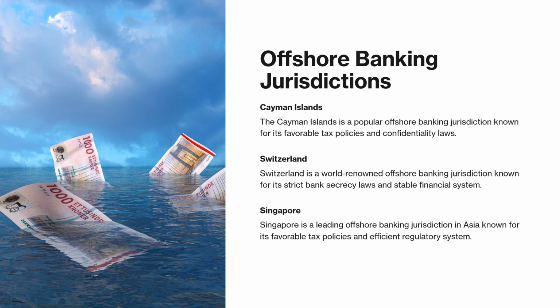Offshore banking jurisdictions. Cayman Islands. The Cayman Islands is a popular offshore banking jurisdiction known for its favorable tax policies and confidentiality laws. Switzerland. Switzerland is a world-renowned offshore banking jurisdiction known for its strict bank secrecy laws and stable financial system. Singapore. Singapore is a leading offshore banking jurisdiction in Asia, known for its favorable tax policies and efficient regulatory system.